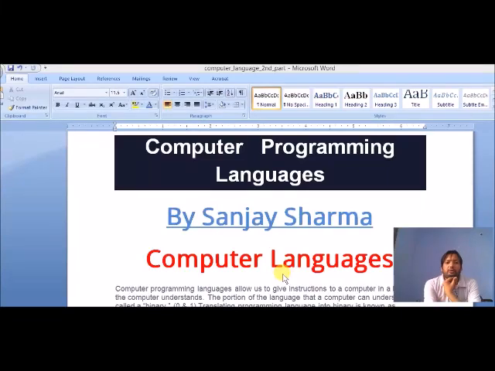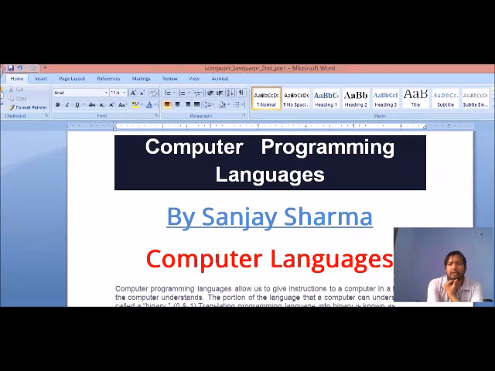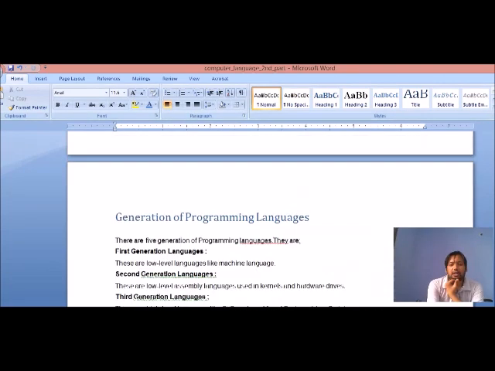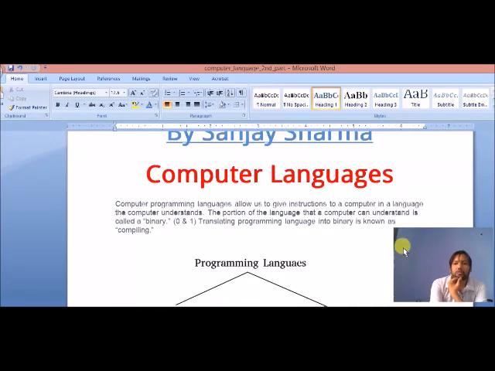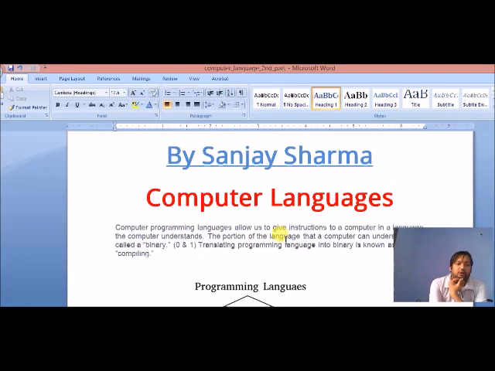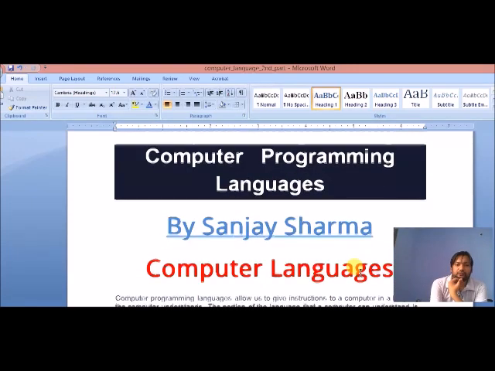Hello student, today I am going to talk about computer language. That is the first chapter of your programming language, which means we are going to discuss the second part of your computer language. Here we are going to talk about what computer language is.